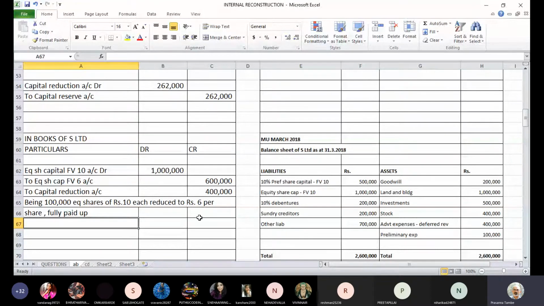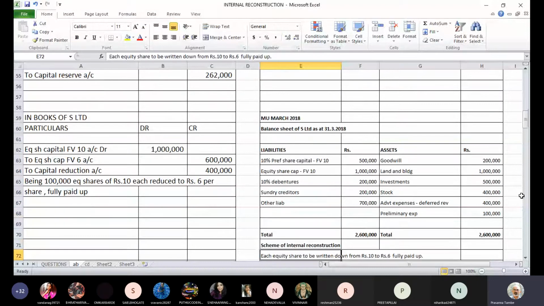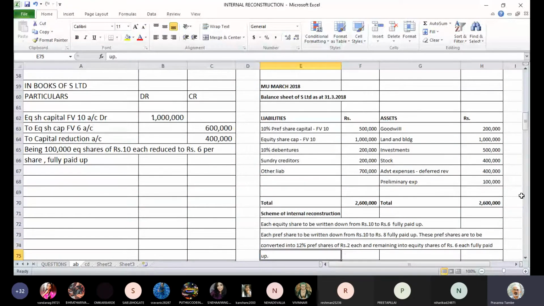Then the next is about preference share capital. We have 10% preference share capital whose face value is 10, and we have 5 lakhs paid up value. So that means we have 50,000 shares of 10 each. Now what has been done? These are written down from 10 rupees per share to 8 rupees per share.